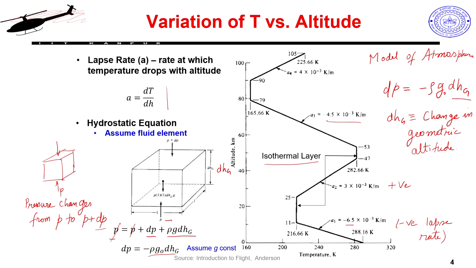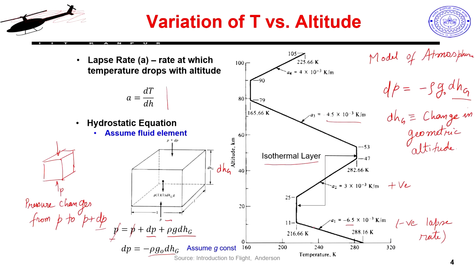So, the pressure in the bottom face is more than the pressure on the top, because the dP is negative. dP is negative, you are saying, right? Yeah. So, the pressure in the bottom will be more than the pressure on top, because it is reducing. As you go up, the pressure keeps on decreasing, right? So that's what it is.